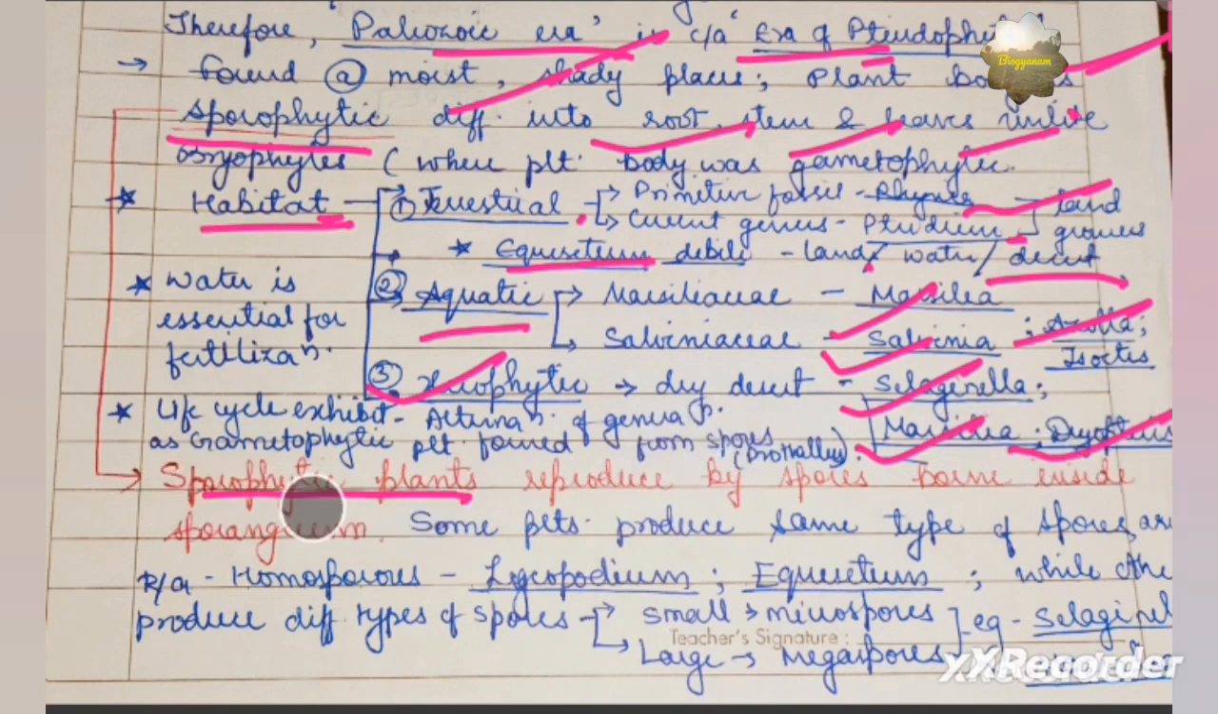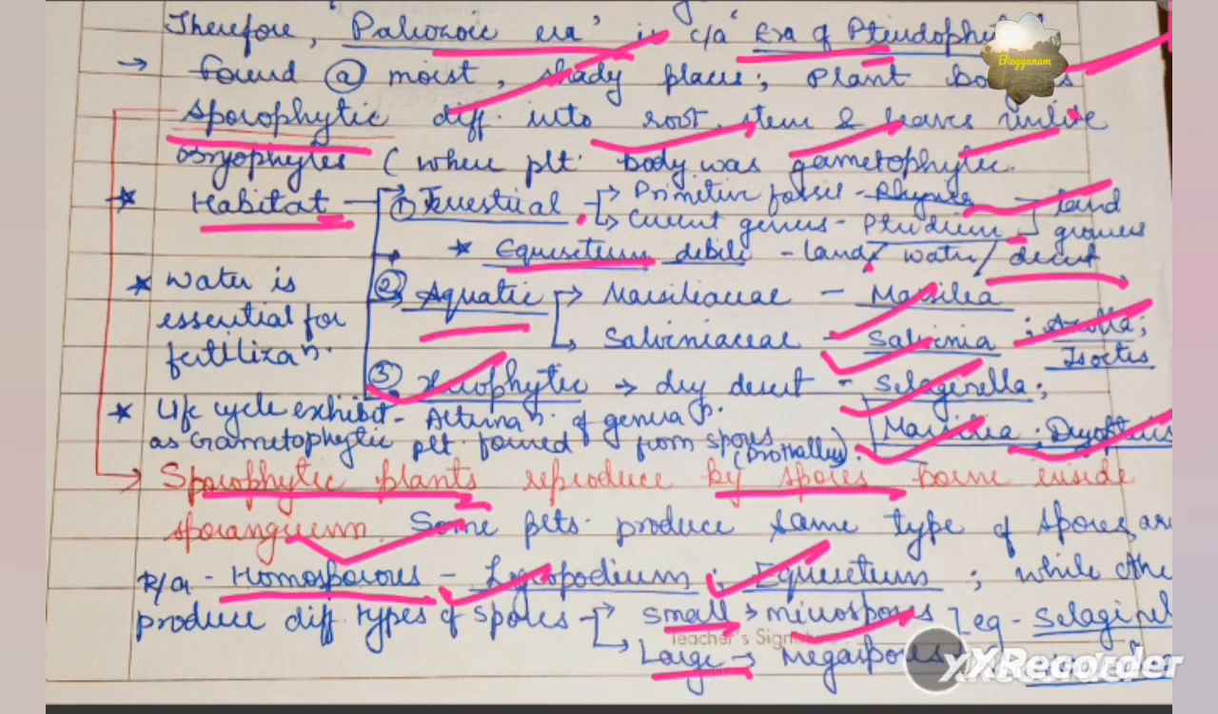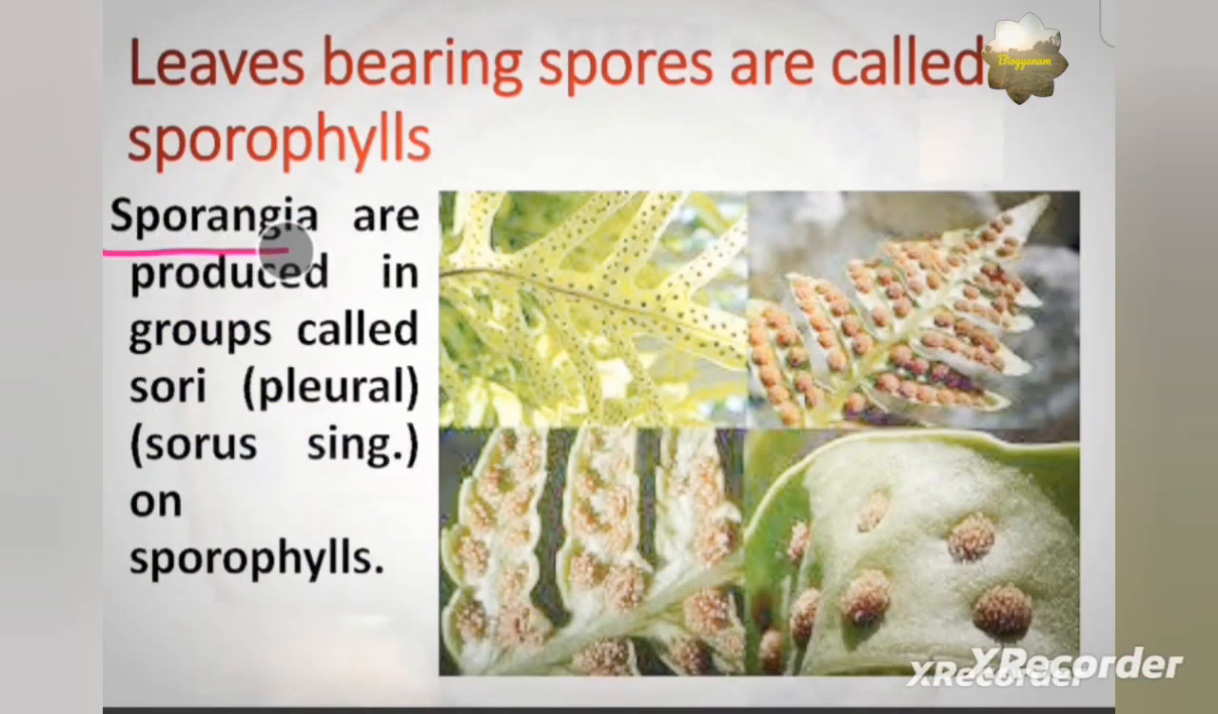The sporophytic plants such as pteridophytes reproduce by spores. These spores are borne inside the sporangium. Spores can be of the same size, so we call them homosporous pteridophytes. The same type of spores, that is the same size of spores, are found in Lycopodium and Equisetum, whereas the spores can be of different sizes as well. Small spores are called microspores and large spores are called megaspores. So heterosporous pteridophytes means the spores are of two sizes, small and large. Such spores are found in Selaginella and Pteridium.